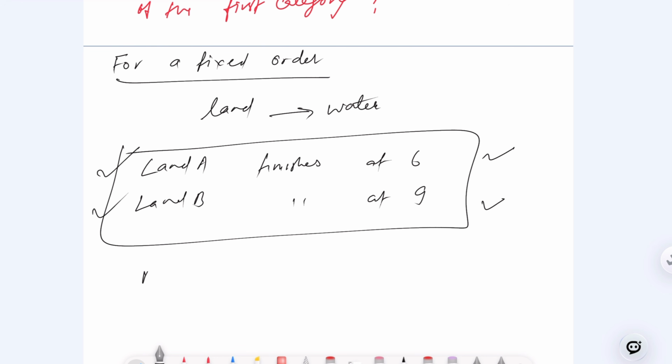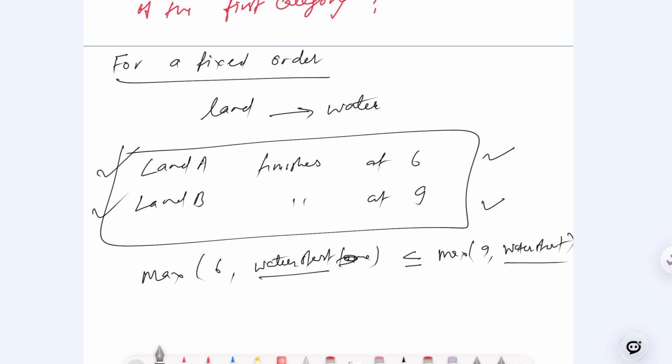Because if I say the max between 6 and the water start time, we can say it is less than or equal to the max between 9 and water start, correct? The water start and the water start, the same thing. Let's leave it here. So when we are choosing the first ride in an order, we only care about the ride that finishes earlier, right? So we have seen that, right?